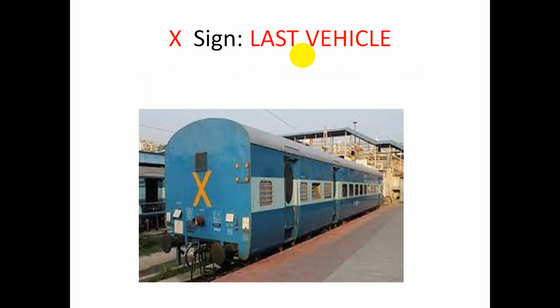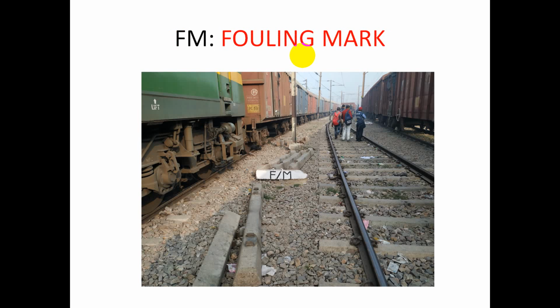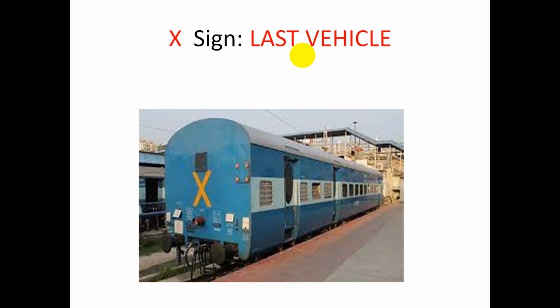What is the last vehicle? Friend, that X shows the last vehicle. That X shows your train has been completely passed, and this is the last vehicle which is just visible now. So that X shows the last vehicle crossing, right? This is the last vehicle, right friend?